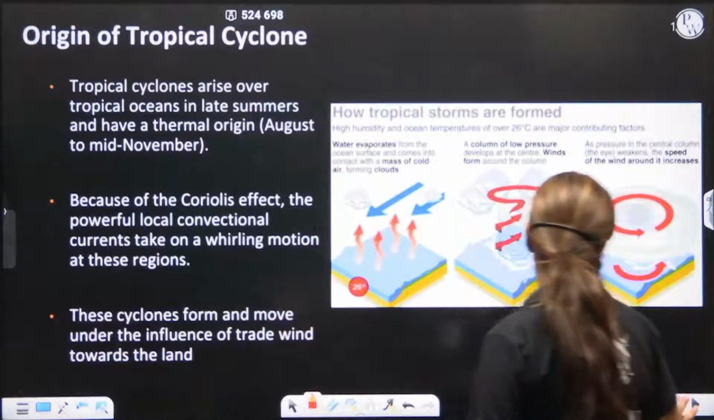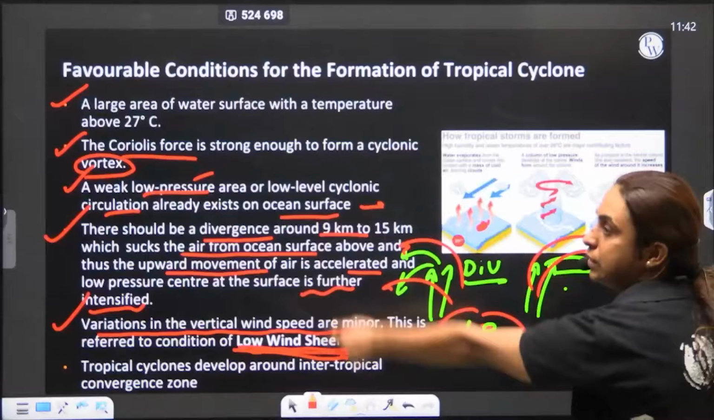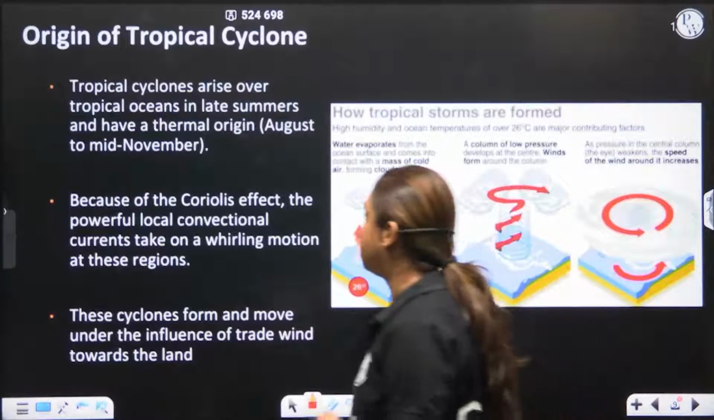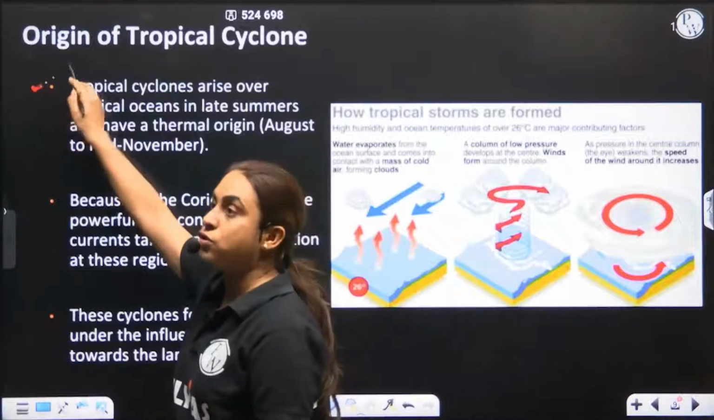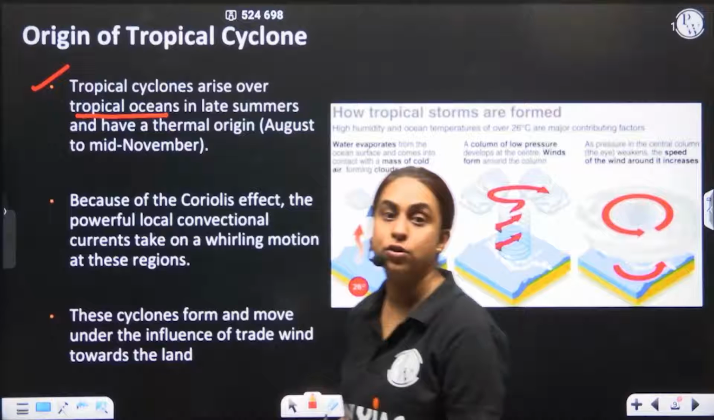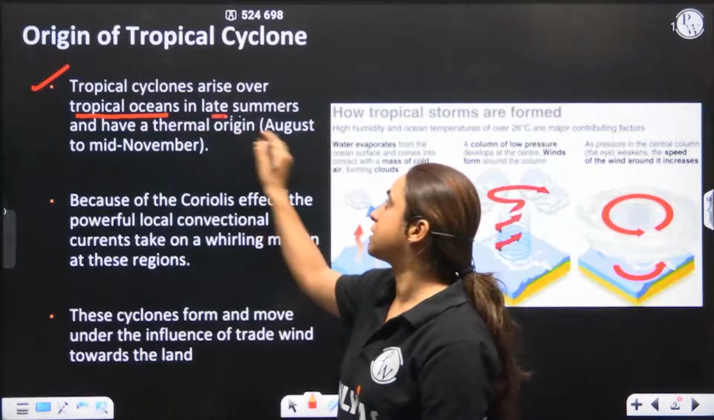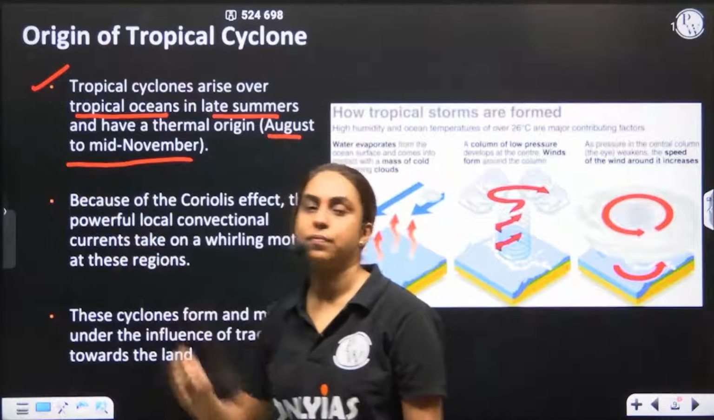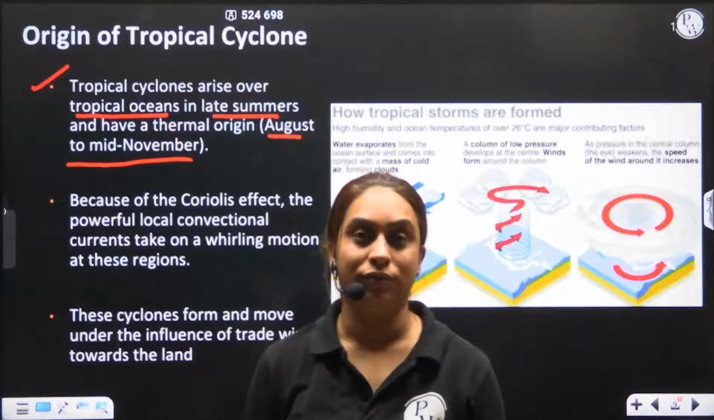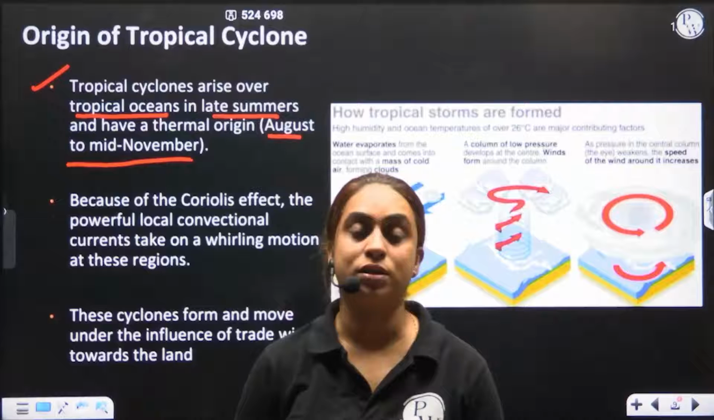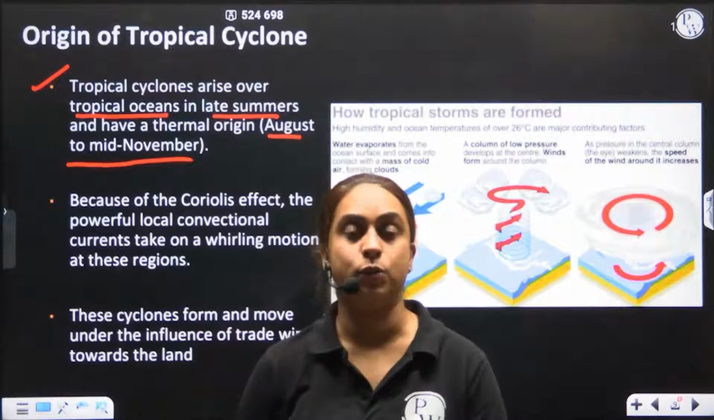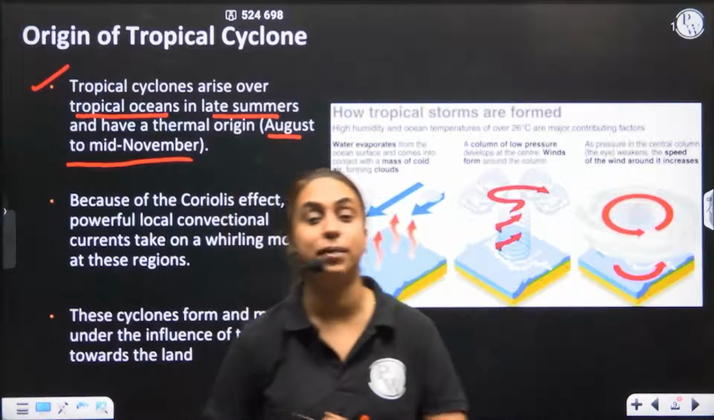We've seen there are 5-6 conditions that we have listed here. Moving on. Now, we know that the tropical cyclone, they originate over what? They originate in the tropical oceans. And when do they originate? They originate in the late summers. Okay, that is somewhere in August to November. You will not see tropical cyclone in the month of May, June. It is so hot, but still you will not see tropical cyclone in the month of May and June. You will see tropical cyclone in the late summers, which is August, which is September. October is the main season.